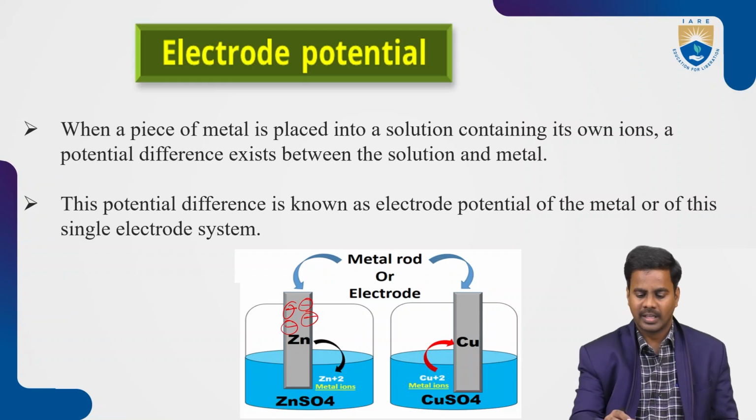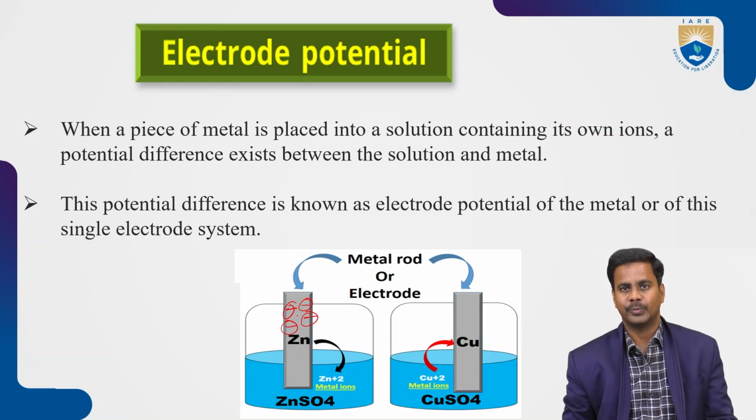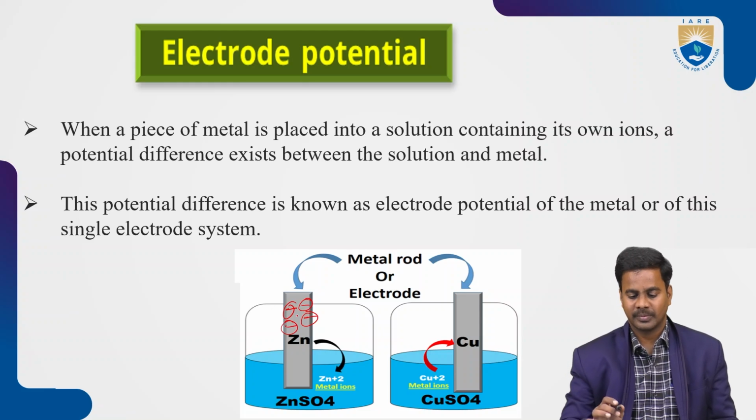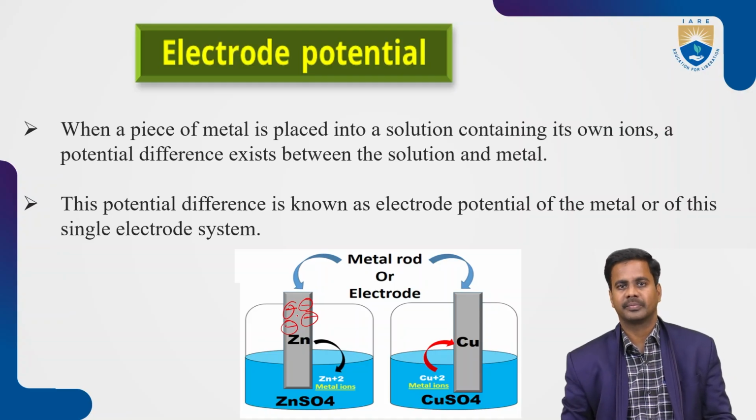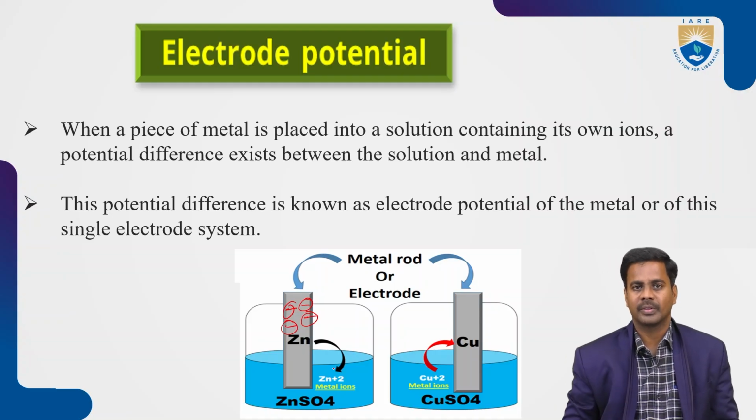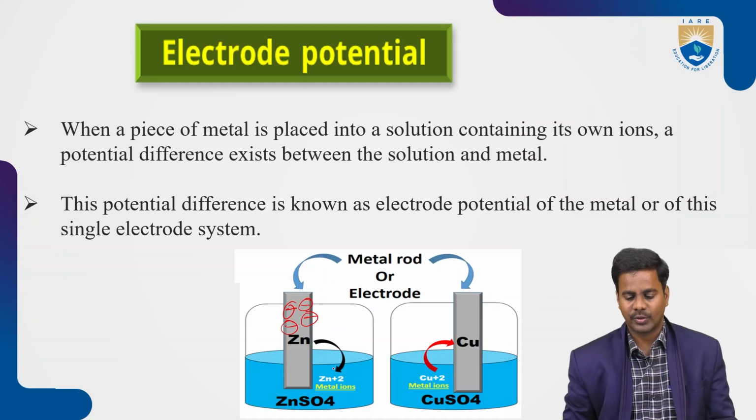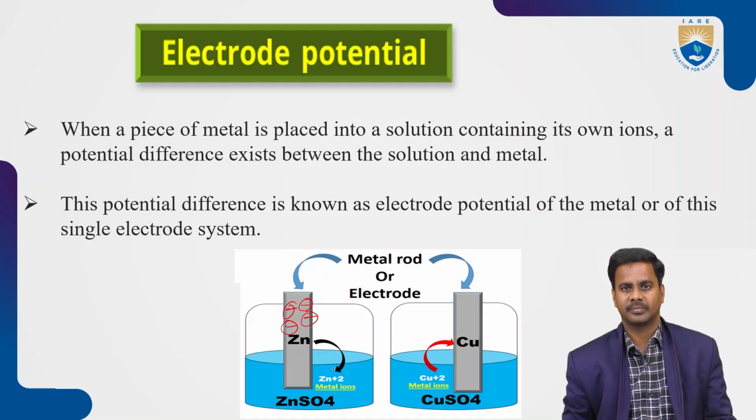So the electrode will become negative, and Zn2+ comes into the solution as 2+ ions.